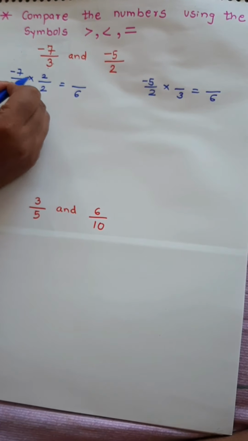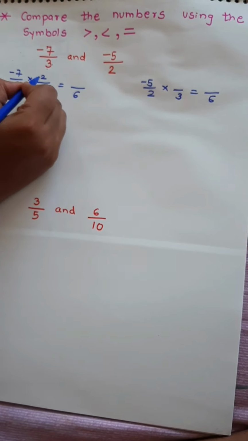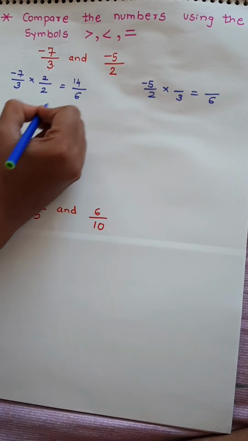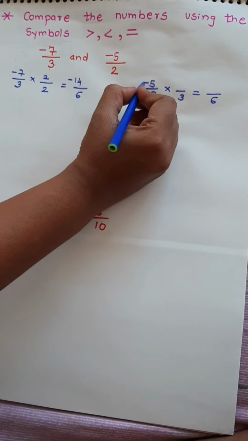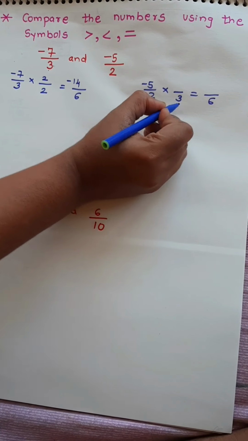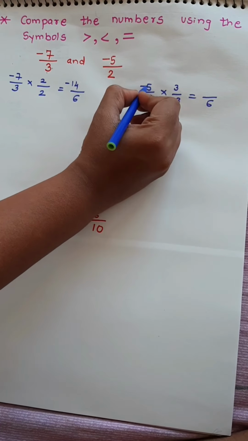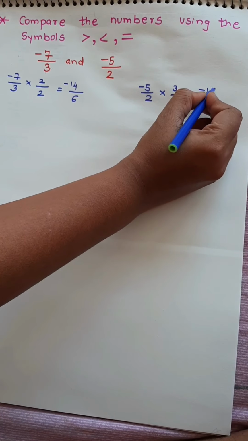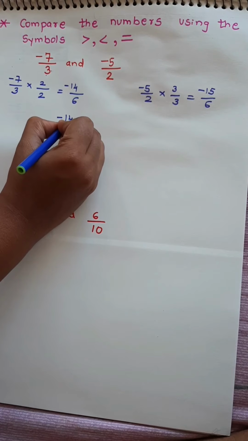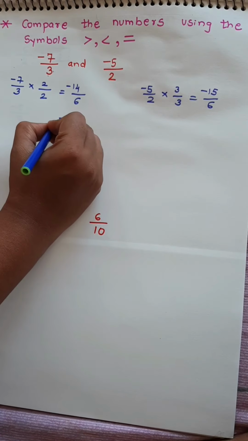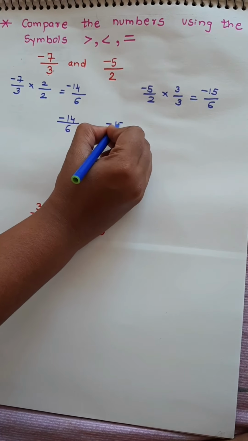So I have written 2 up, minus 7 into 2 will be minus 14. Next 2 3s is 6. Minus, the same what you have written down, you will write it up. So minus 5 into 3 will be minus 15. So now minus 14 upon 6 and minus 15 upon 6.